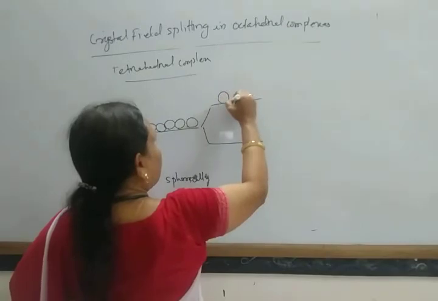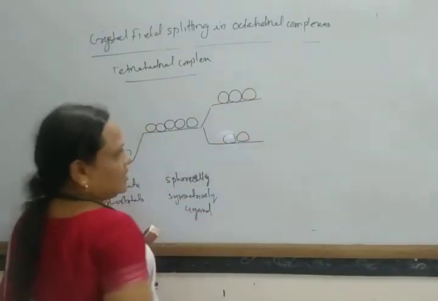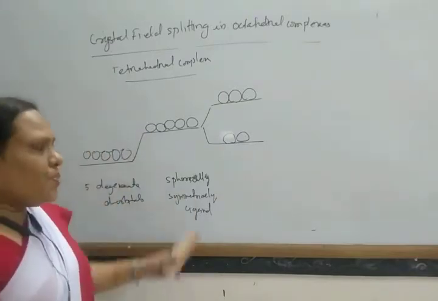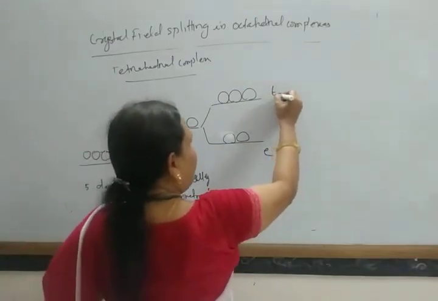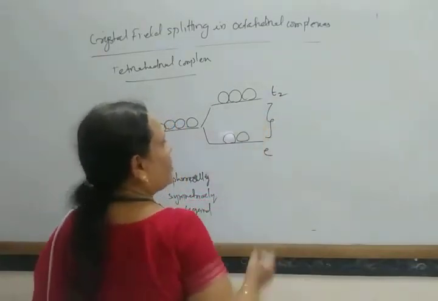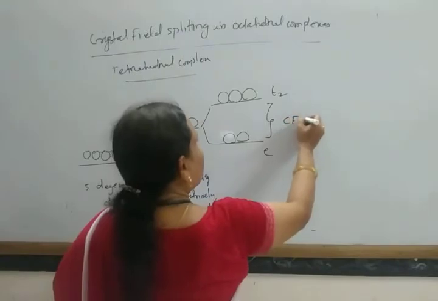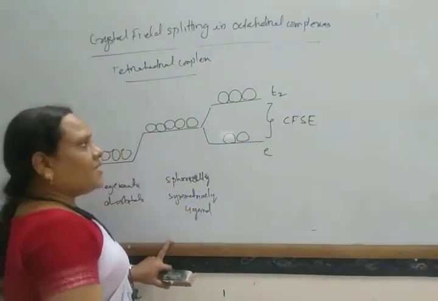So here the T2g set and here the Eg set. In spectroscopic terms, these are known as your E sets for tetrahedral, and these are known as your T2 set. And this difference in energy is known as crystal field splitting energy or crystal field stabilizing energy.